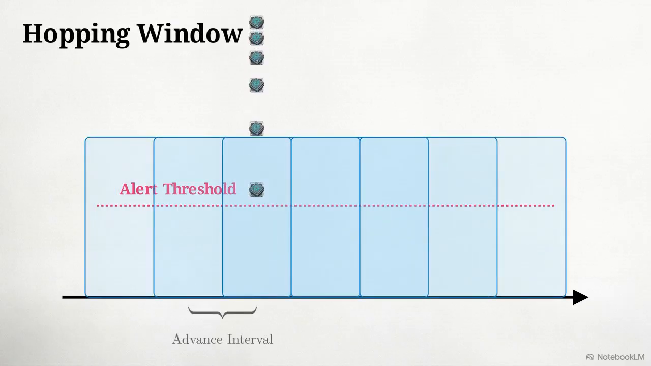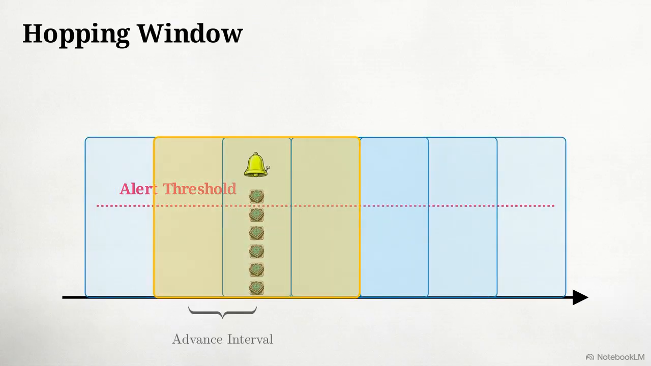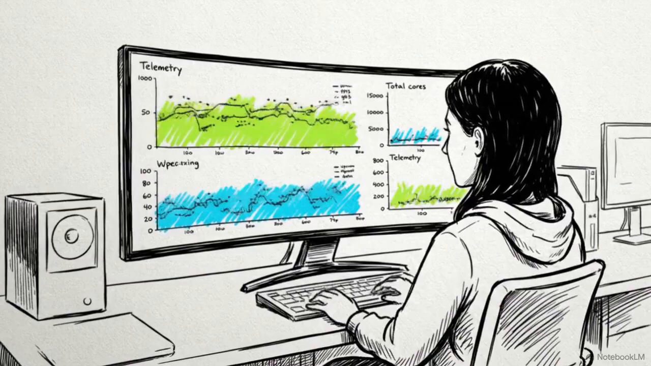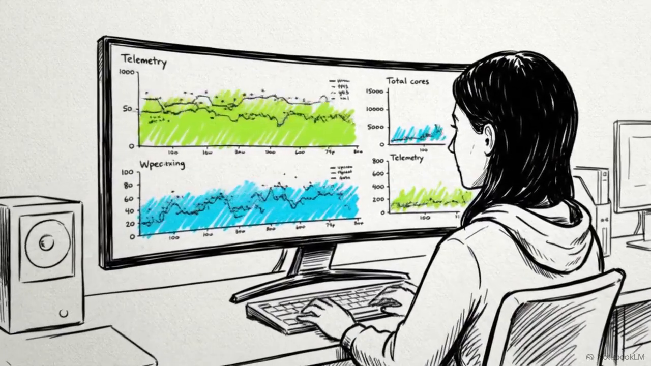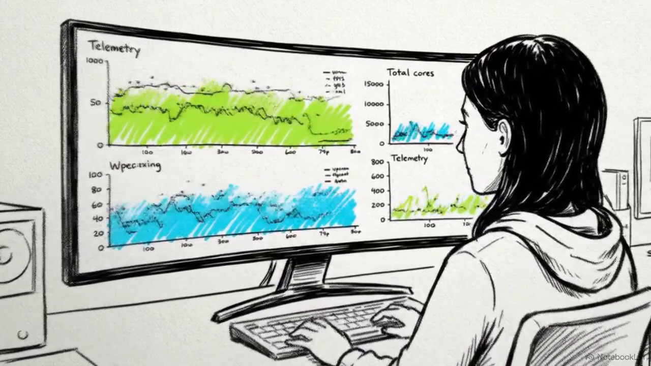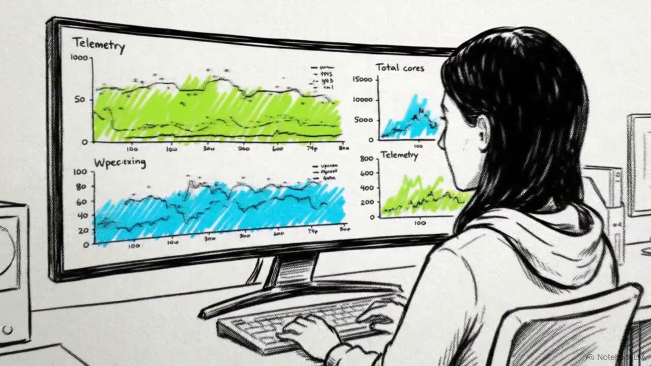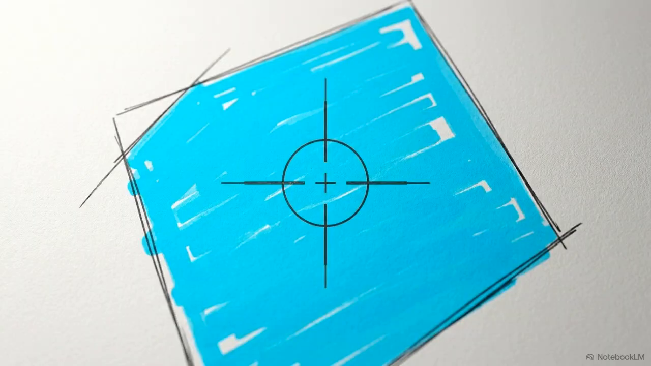A hopping window fixes this by overlapping blocks with a smaller advance interval. We map hopping windows directly to operational dashboards. They provide engineering teams with a smooth, rolling view of system health, without the extreme processor overhead of tracking every single event individually. But sometimes we need absolute per-event granularity. For that, we use the sliding window.